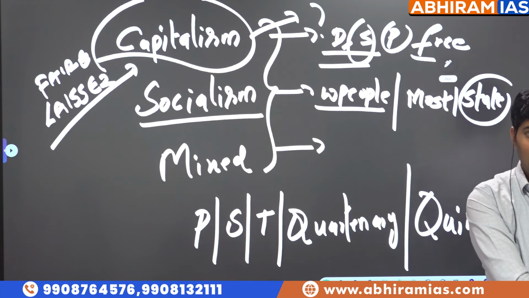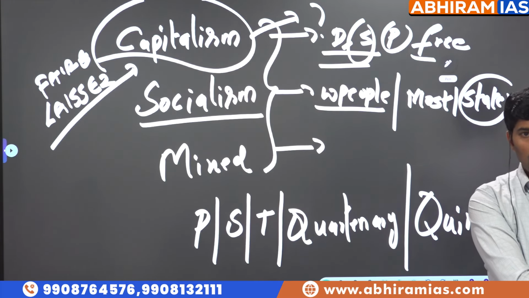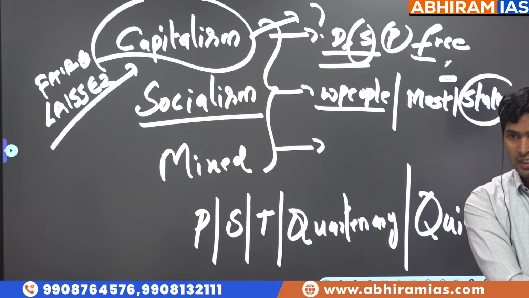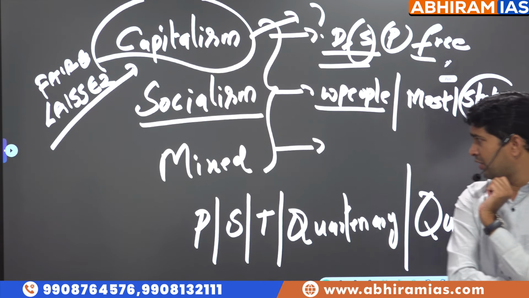Majority of the resources are under control of government. Profit is not the motto. Welfare of the public is the motto of the state. That is called a socialistic economy. So, mixed economy.